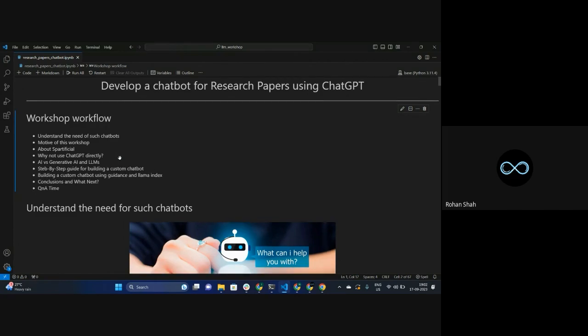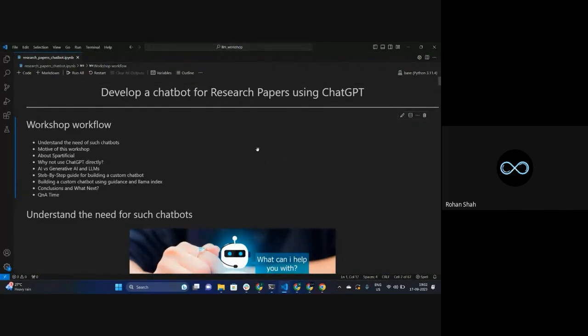All right. So the main idea over here is to develop this chatbot for research papers using ChatGPT. And the whole workflow of this workshop is going to be like this. Depending on how much conversation and discussion we have throughout the session, the session might vary between about 1.5 hours to 2 hours, but let's see. That's the typical timing of this particular workshop.